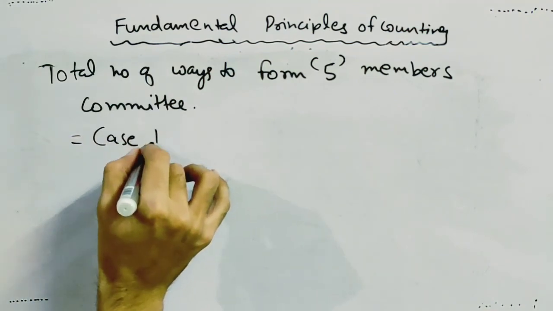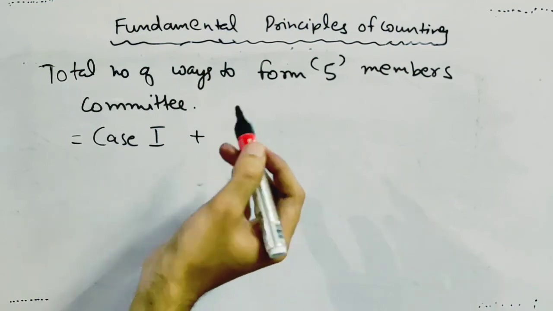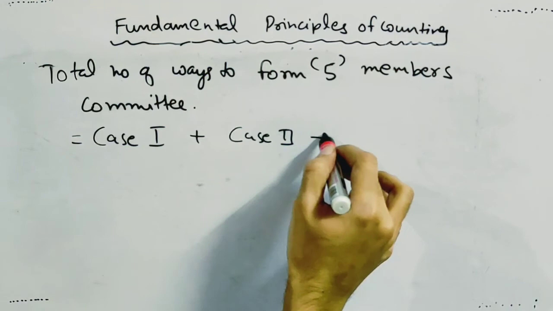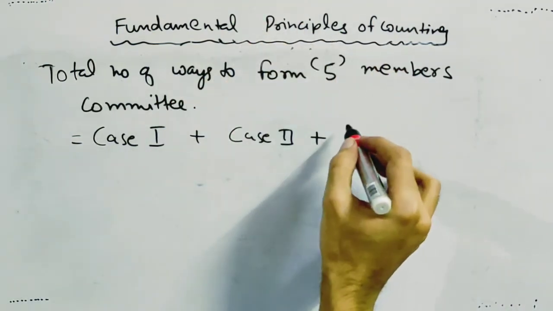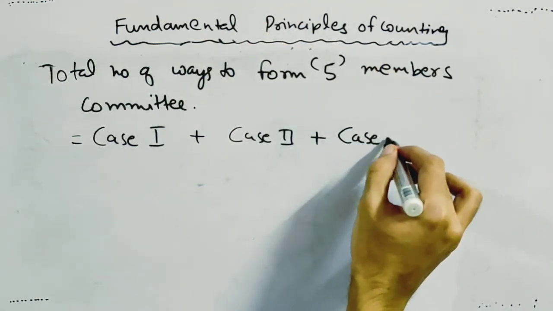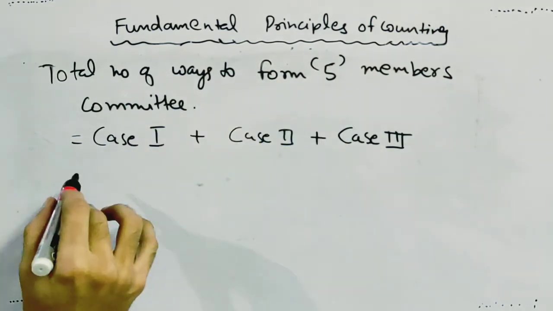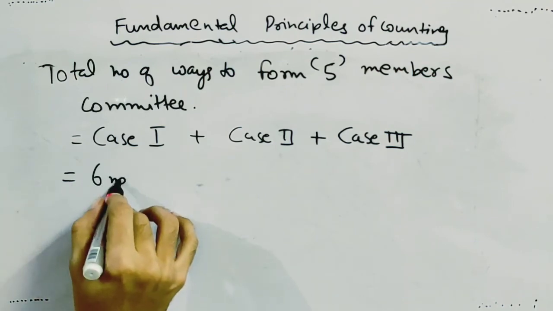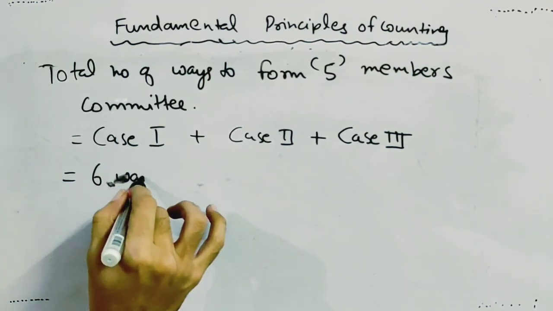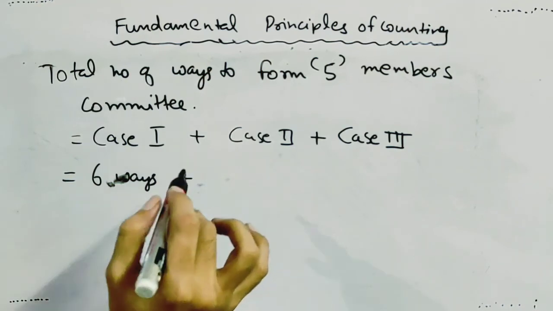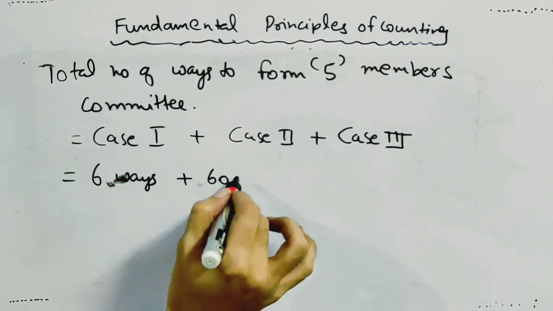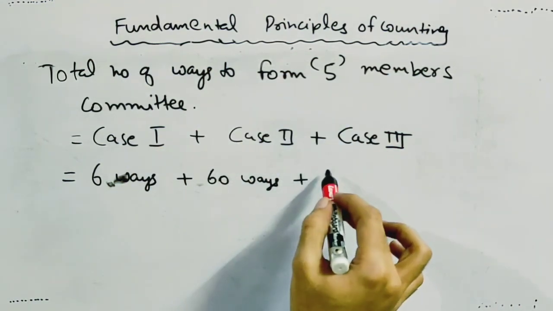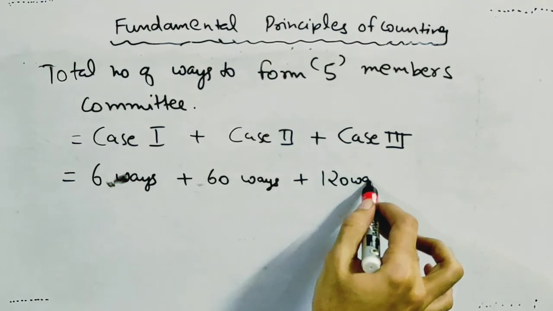As per case 1, there are 6 ways to form this committee. As per case 2, there are 60 ways, and as per case 3, there are 120 ways to form this committee.